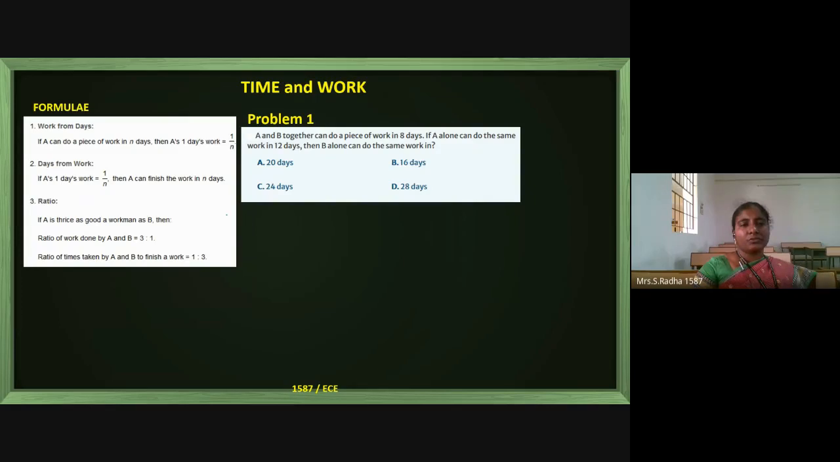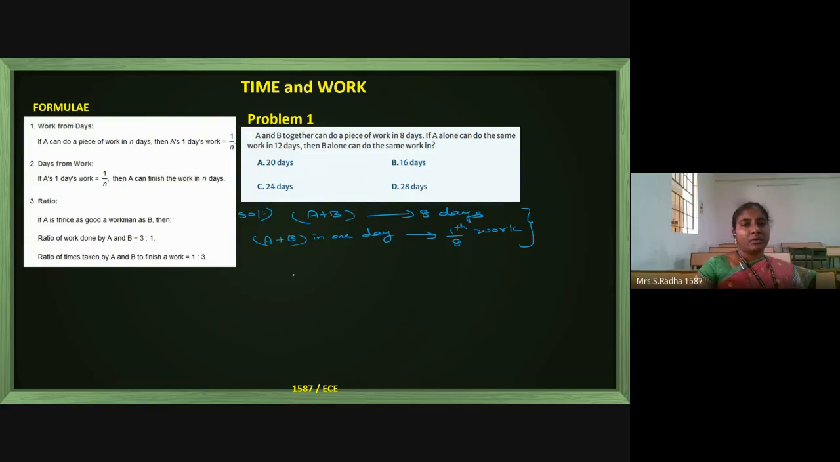So the first thing we will do: A plus B together are doing the work in 8 days. So A plus B together, in 1 day, how much of the work can they do? 1 by 8 of the total work. This is together A and B.